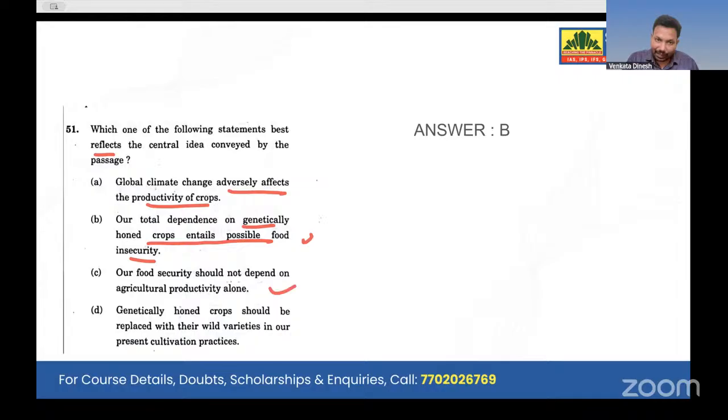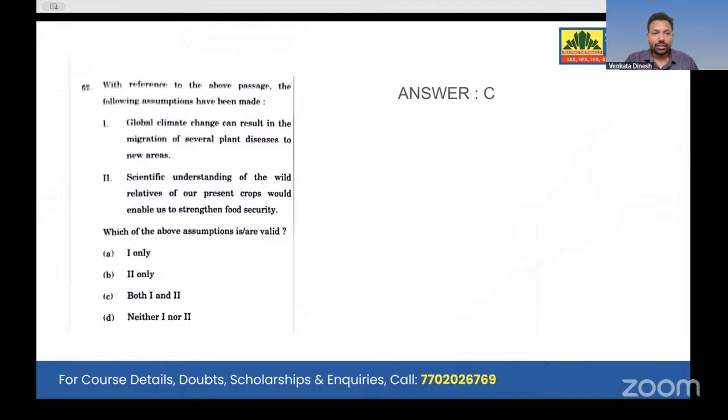No, this might be true, but that's not the central idea. This is true. This is absolutely true. This was there in the option, but is it the central idea? No. Go with option B, it is the good choice.